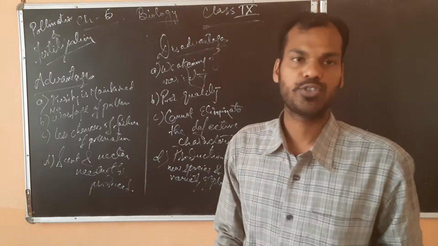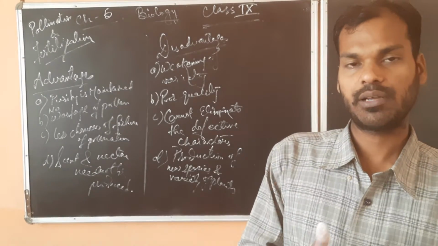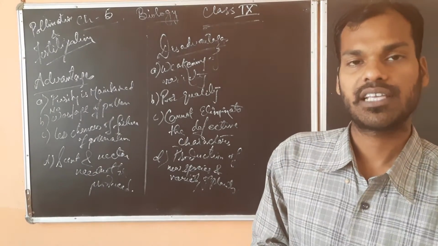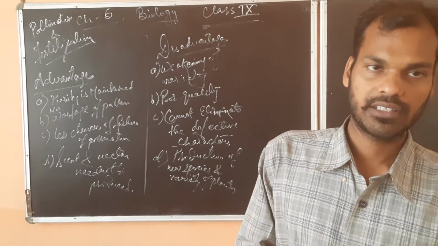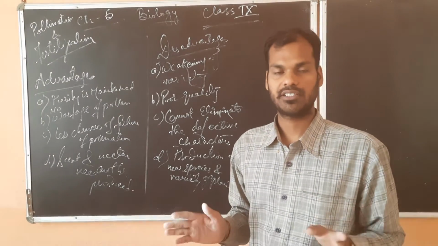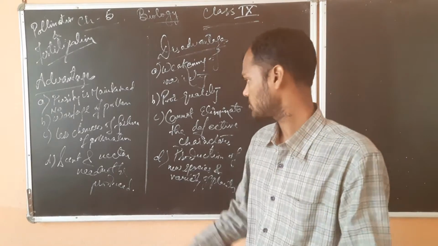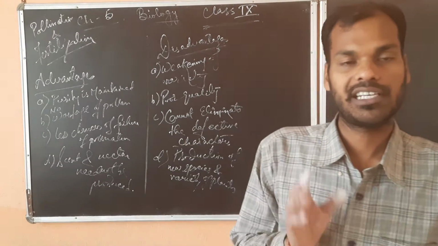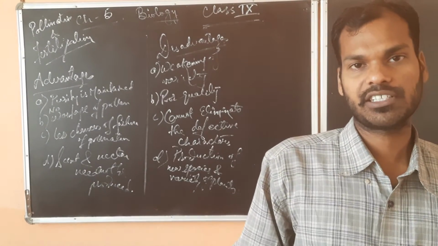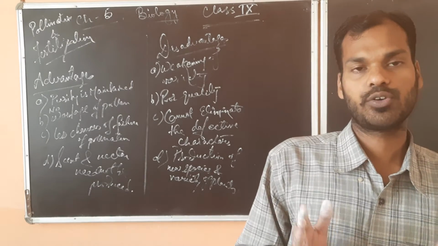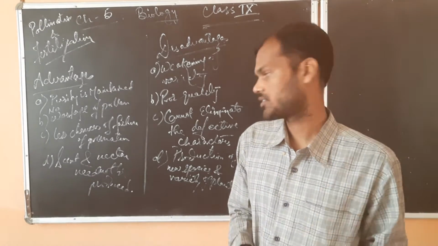Next, there is no wastage of pollen grains, because all the pollen grains will fall on the same flower or another flower, so there is less chance of wastage or no wastage. Then there is less chance of failure of pollination.